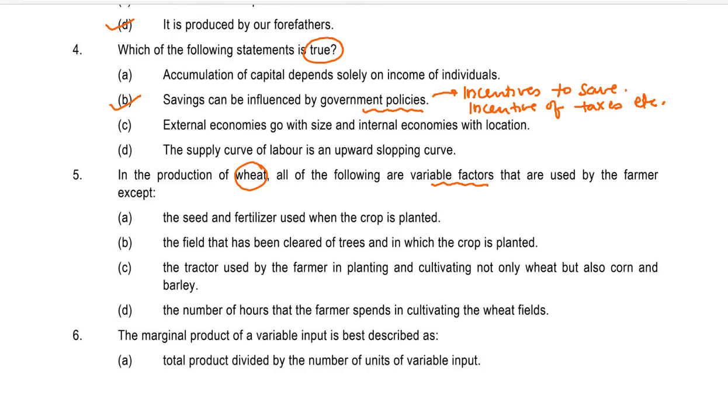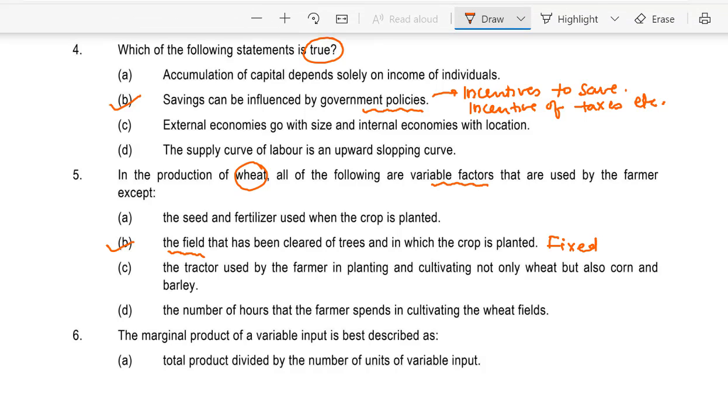D. The number of hours that the farmer spends in cultivating the wheat fields. So what is not the variable factor? The field that has been cleared of trees in which the crop is planted. This is not a variable factor, this is a fixed factor of production. You can't increase it.